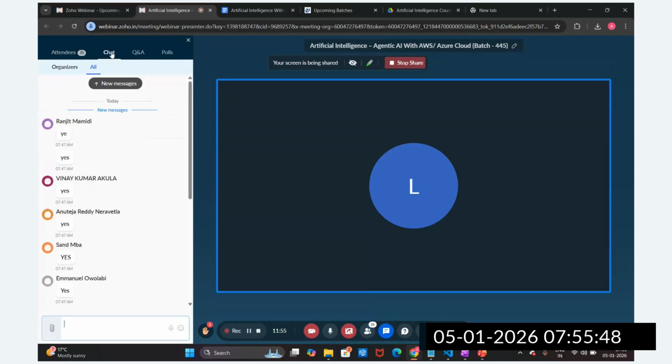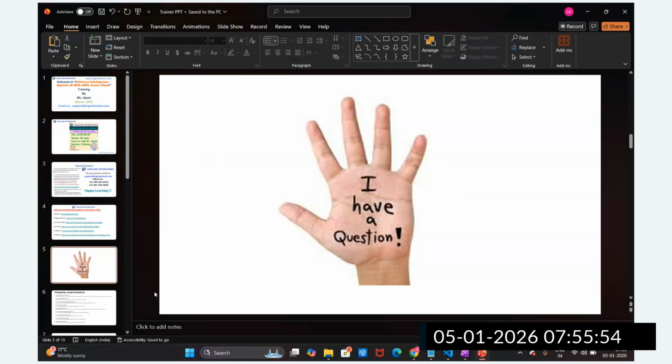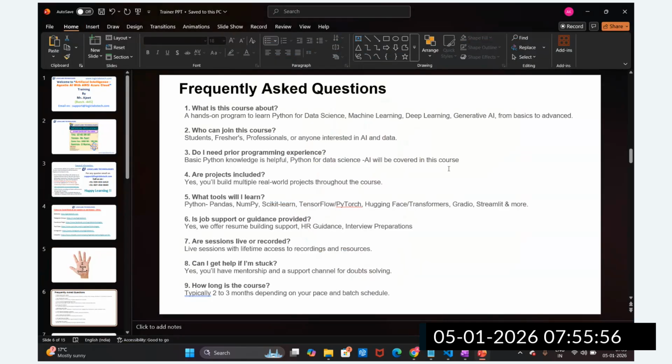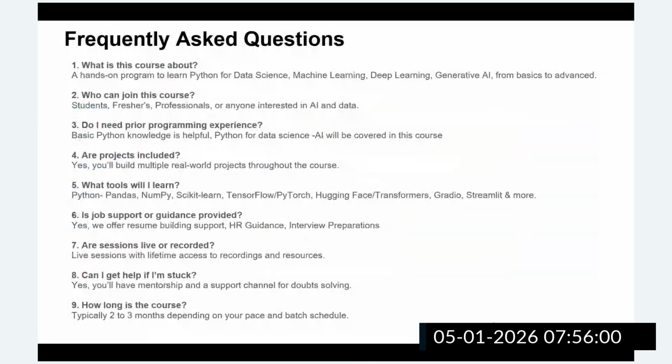So we'll proceed further, guys. These are some of the general questions and answers. Most of the learners from the previous class ask these questions, so I will walk you through them. In the course content, we have hands-on practice for Python and for data science, covering machine learning, statistics, deep learning, natural language processing, generative and agentic AI from basic to advanced level.